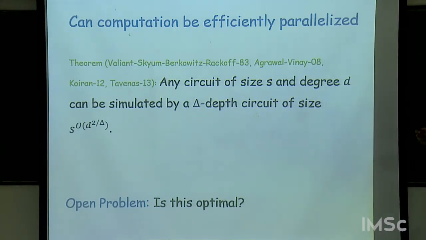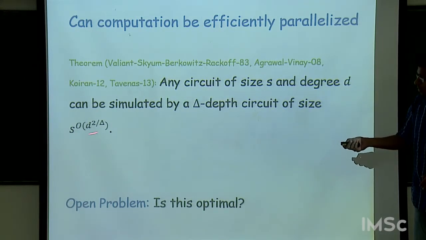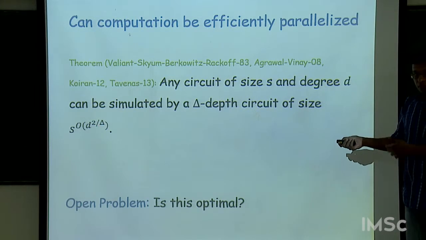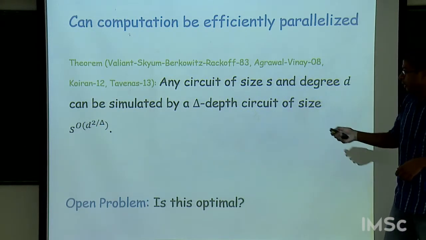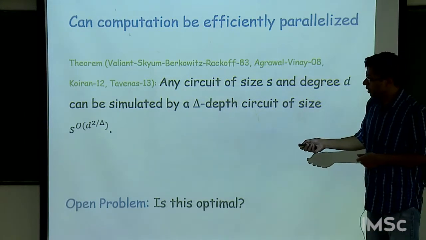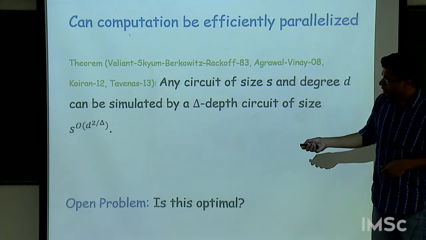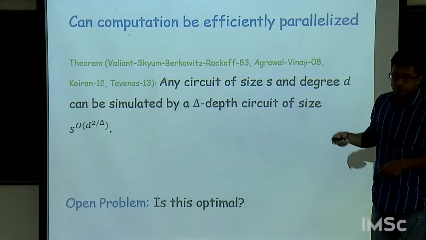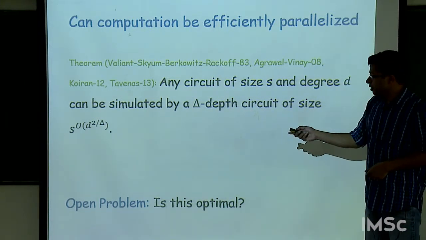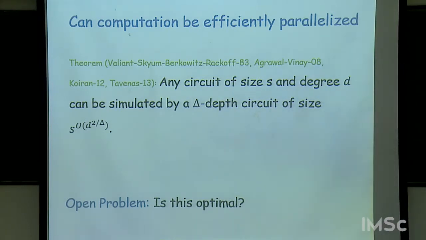So this is still a non-trivial result for delta being 4, and it gets better as delta increases. And you can see here that as delta goes up to log d, the exponent becomes a constant, so you recover the previous result.